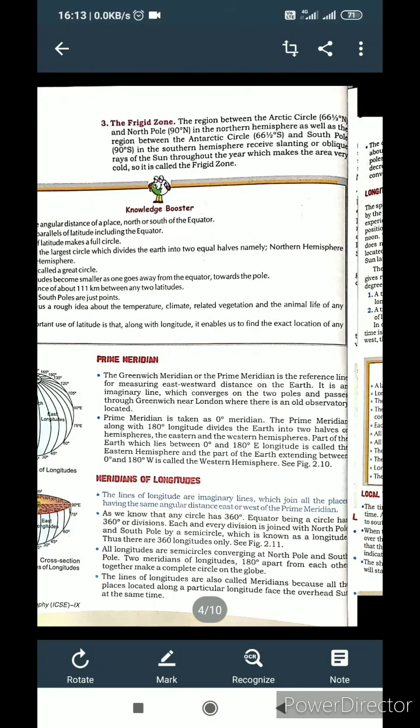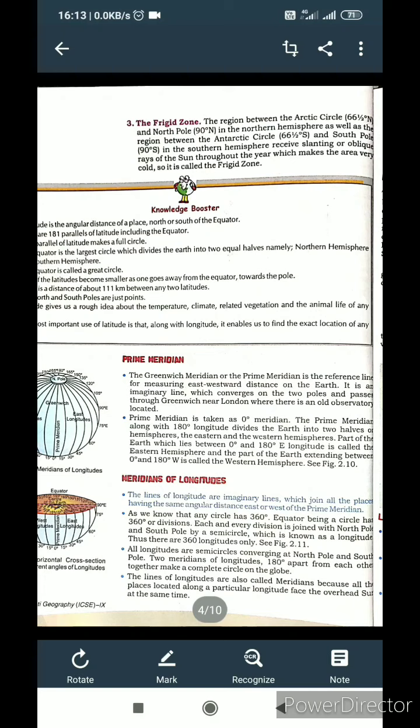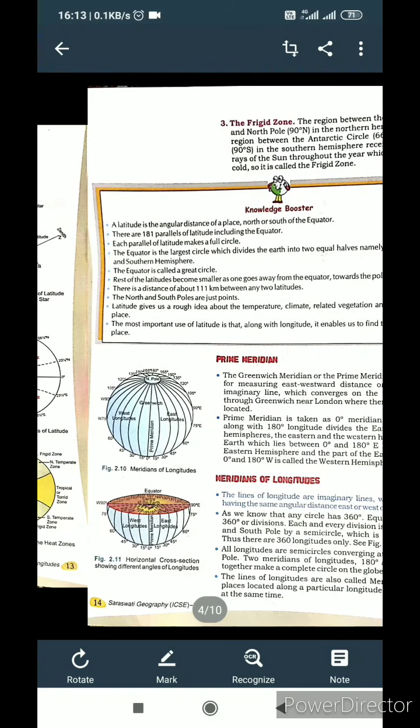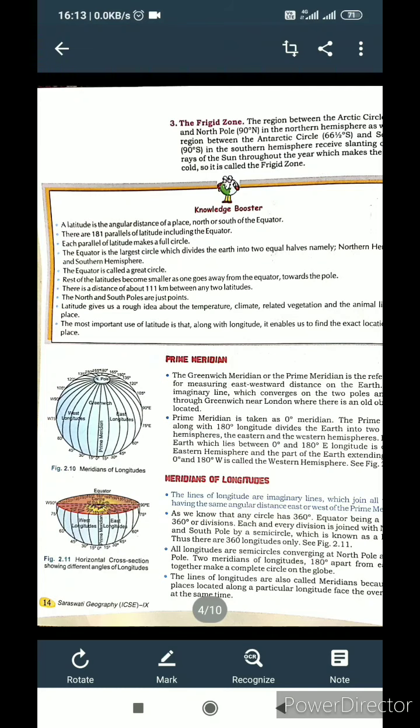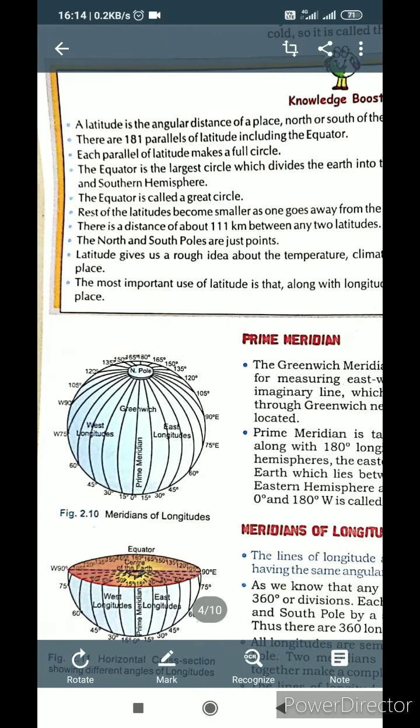The prime meridian along with the 180 degree longitude divides the earth into two halves, or hemispheres. One is the western hemisphere, another is the eastern hemisphere. The part of the earth which lies between 0 degree and 180 degree east longitude is called the eastern hemisphere, and the part of the earth extending between 0 degree and 180 degree west is called the western hemisphere. This I can show you with the help of this figure. Students, you see this figure; by seeing it, you are able to understand this.